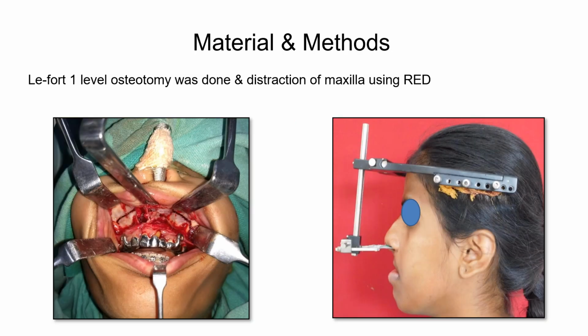Pre-operatively, all selected patients had undergone pre-surgical orthodontics. Under general anesthesia, a high-level stepped maxillary Le Fort I osteotomy was performed. Pterygoid disjunction was carried out with no attempt to down-fracture the maxilla. A 4-hole titanium mini plate was adapted on either side of the piriform aperture of the maxilla, engaged with 26 gauge wire. Post-osteotomy, a latency period of 5 to 7 days was observed and the wire was connected to the distraction port. Distraction at a rate of 0.5 mm 12 hourly for 7 to 12 days was carried out and a consolidation period of 8 to 10 weeks was observed.